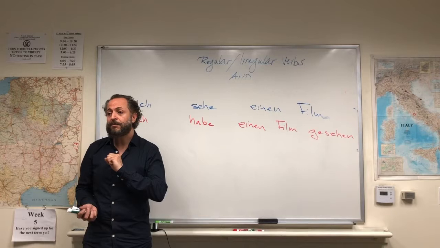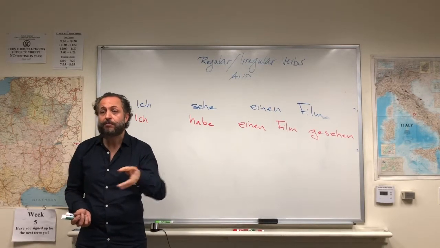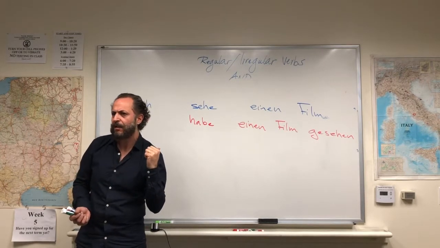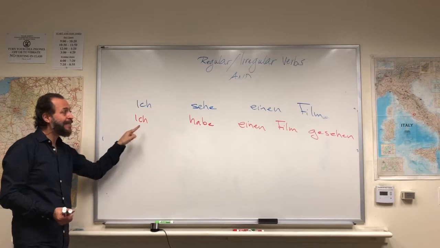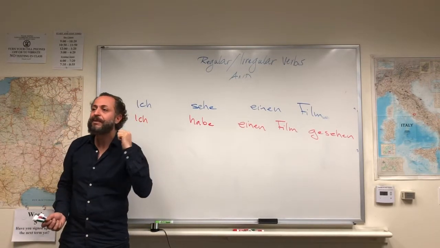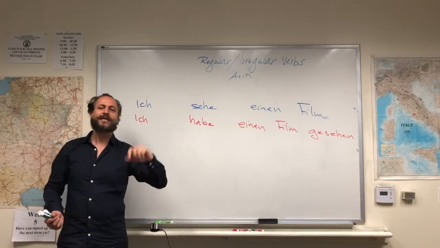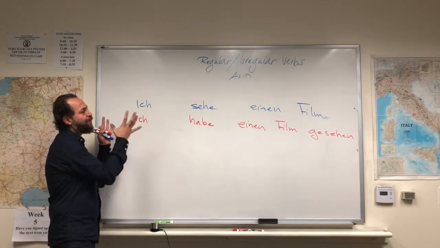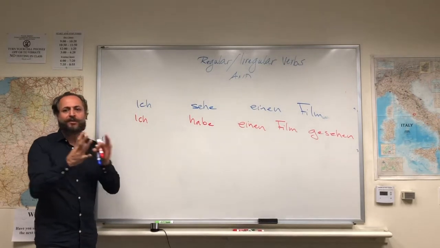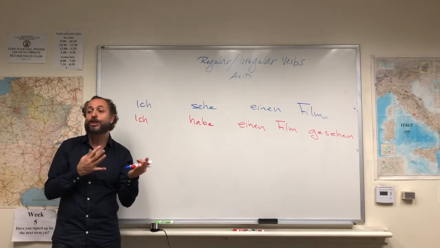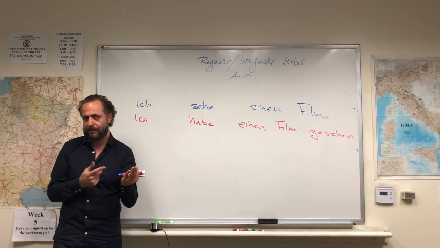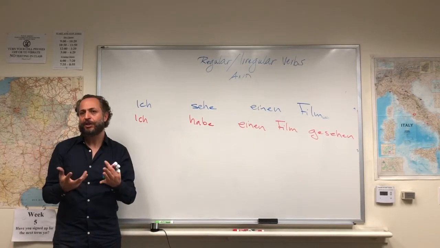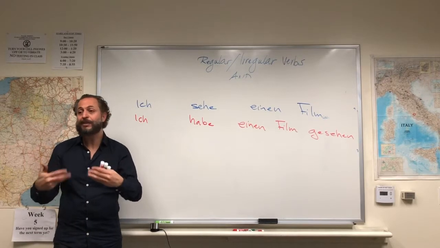But if somebody asks me, have you seen the movie Beautiful Boy, for example? Did you see that? I say, yeah, I saw that last night. So for that, I would use: Ja, ich habe den Film gesehen. Ich habe den Film gestern Abend gesehen. So actually, the present perfect in German corresponds to the past tense in English, not to the present perfect. The less the present perfect is used in English, the more frequently it is used in German.